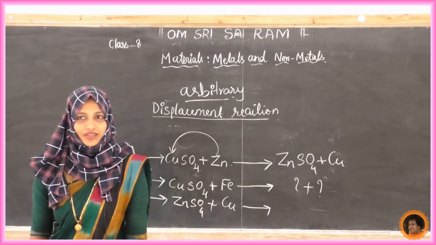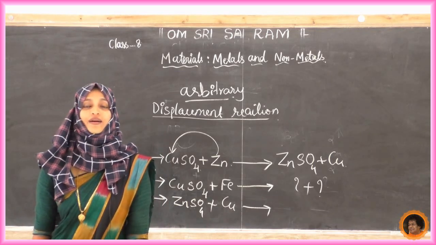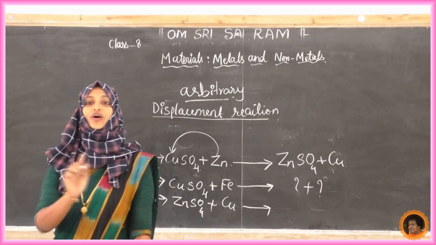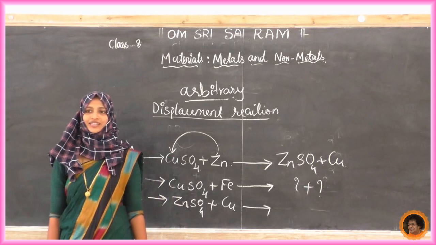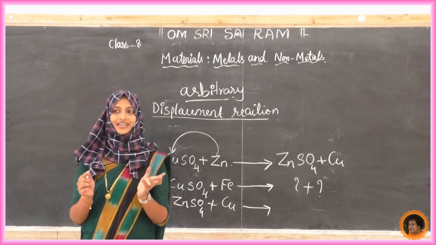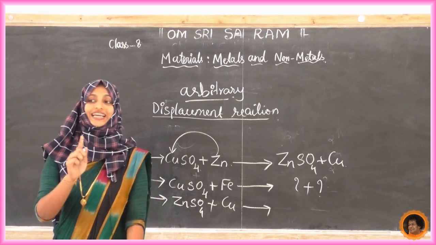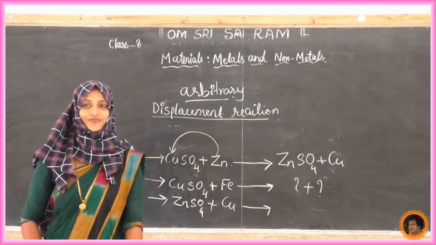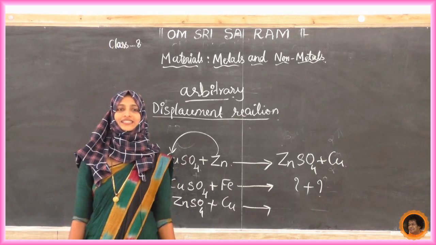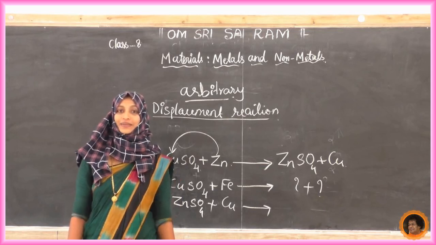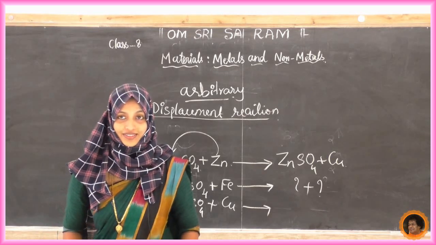So more reactive elements replace less reactive metals, but a less reactive one cannot replace more reactive metals. Now you can understand why there are no displacement reactions in D, E and C. Now, what we can infer from this is metals can actually be arranged as per their reactivity order.